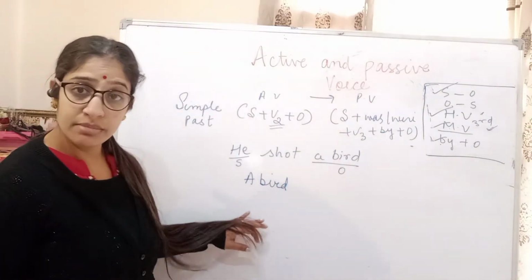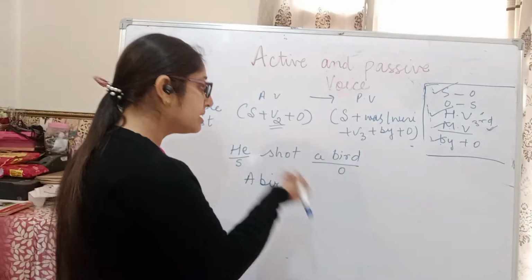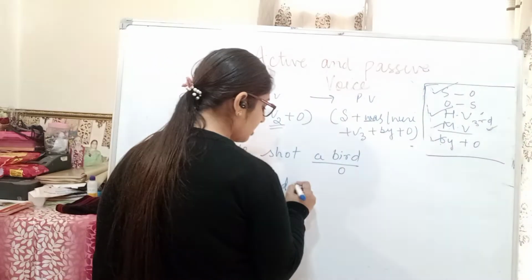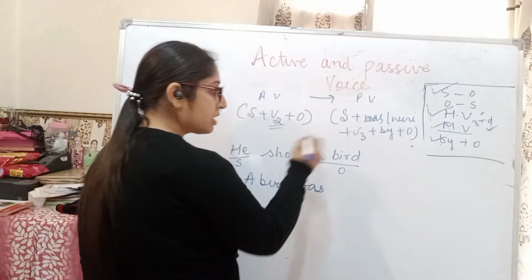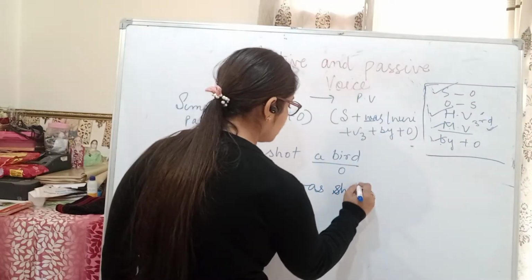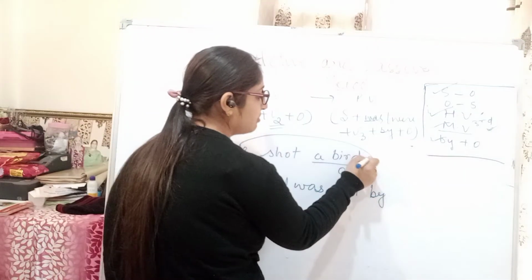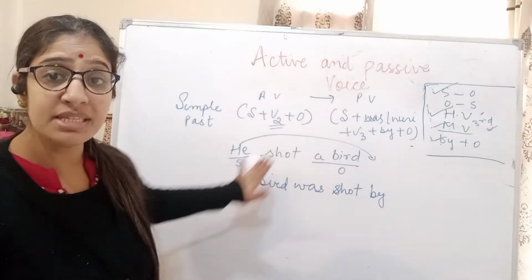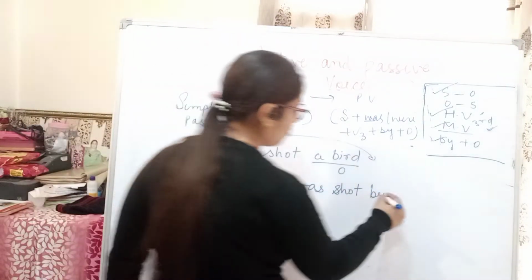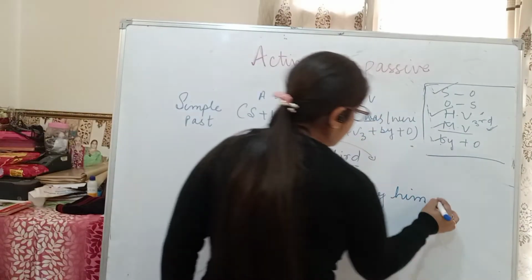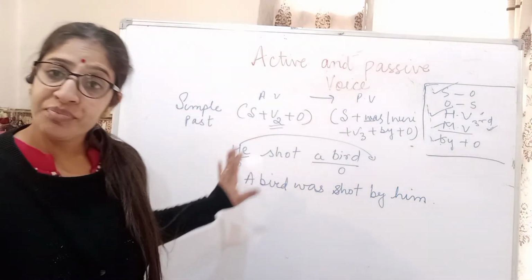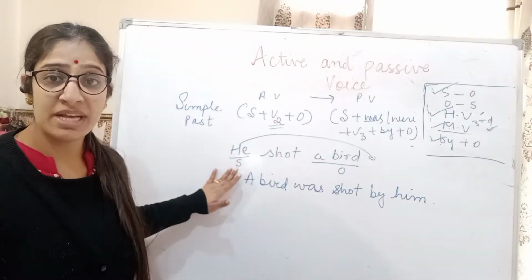This is singular. सिंगुलर बर्ड की बात हो रही है, बर्ड्स नहीं है, तो बर्ड के साथ आपका आ जाएगा was. शूट की थर्ड फॉर्म शूट ही रहती है. Then the preposition and then the object. When the subject will go at the place of object, जब he object की place पे चला जाएगा तो वो him बन जाएगा. This is the way to change the active voice into passive voice of simple past.